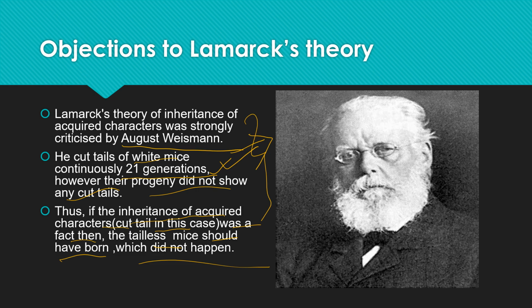So next came Charles Darwin, who told about the theory of natural selection. So that we are going to learn in the next video. In the next class we will discuss only Darwin's theory of natural selection, which was accepted by many other evolutionary biologists. They accepted Darwin's theory, but Lamarck's theory was objected to by many. So we will be discussing that in the next class.